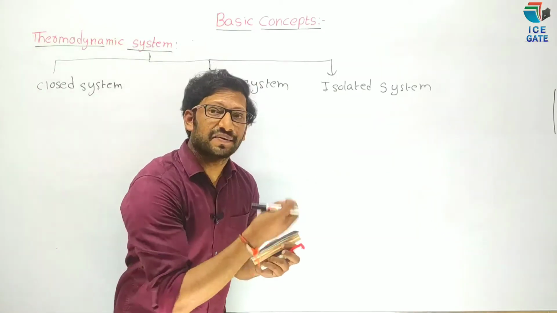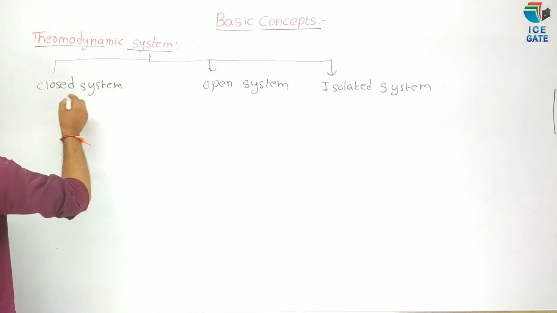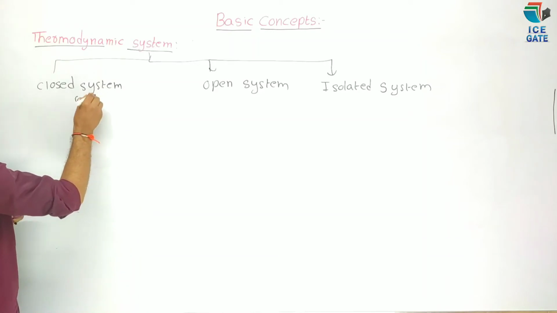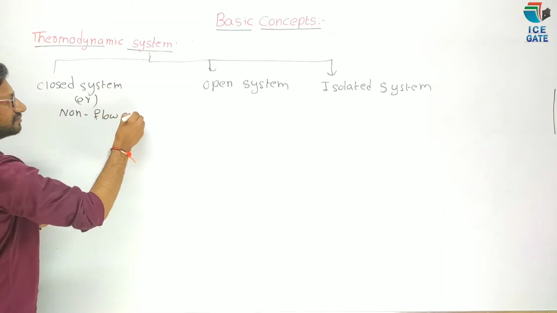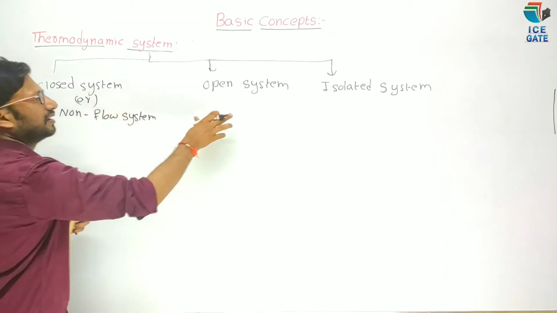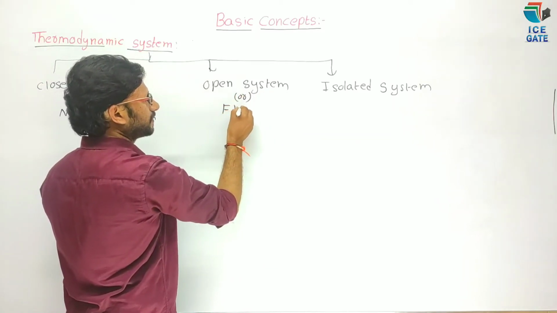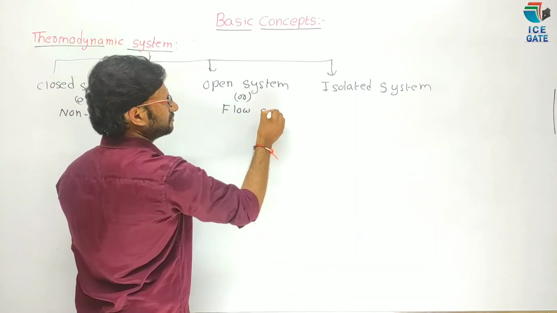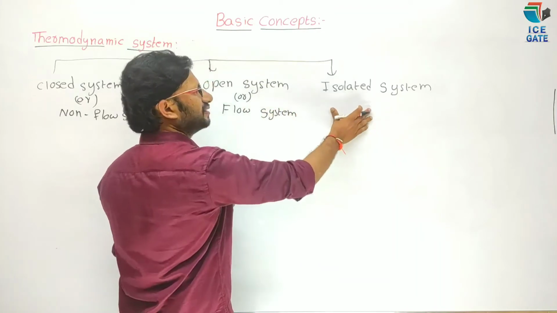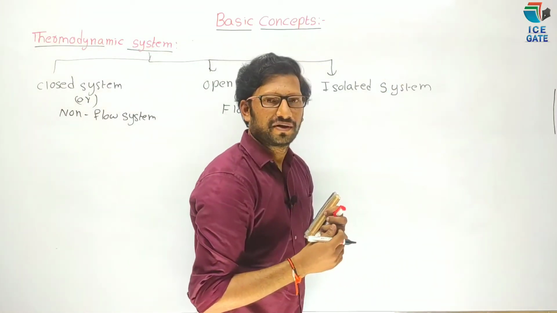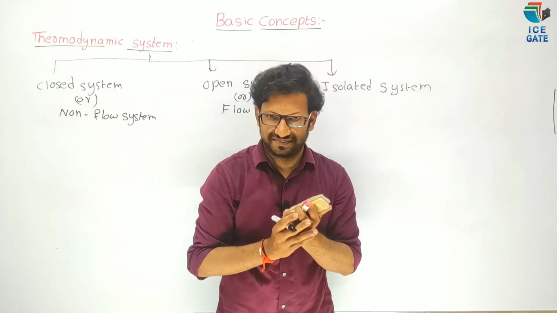Now, the thermodynamic system is classified into closed system or non-flow system, and second one, open system or flow system, and third one, isolated system. Why we classified into three types of systems? To simplify the analysis. That's it.